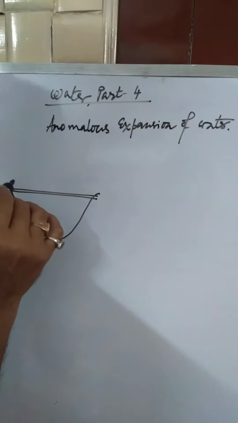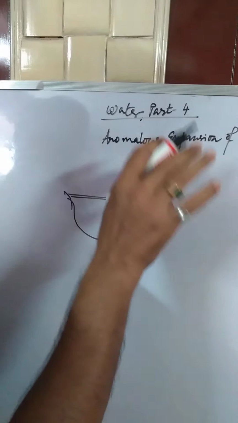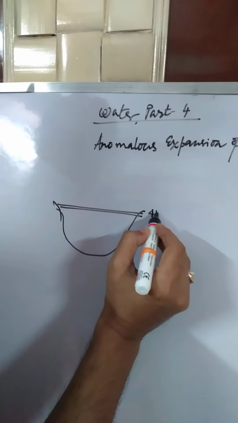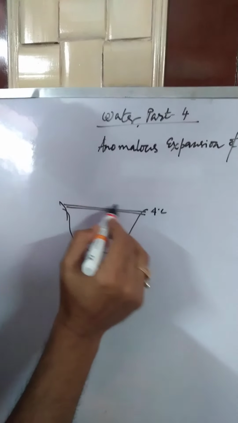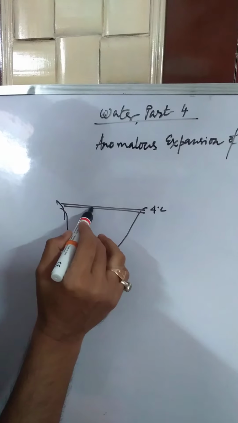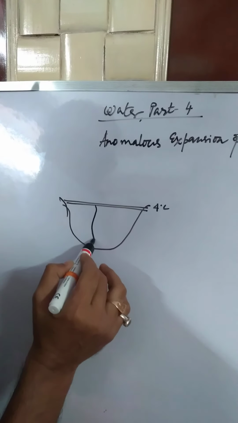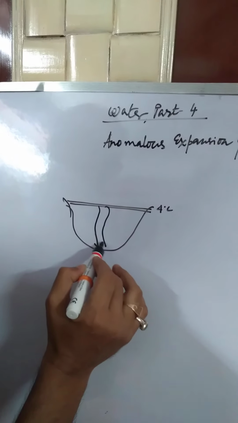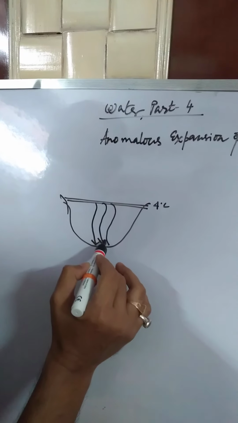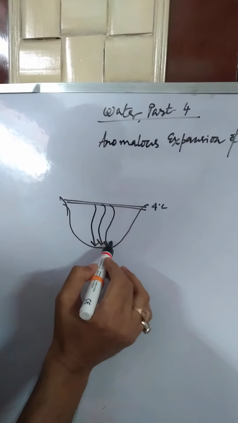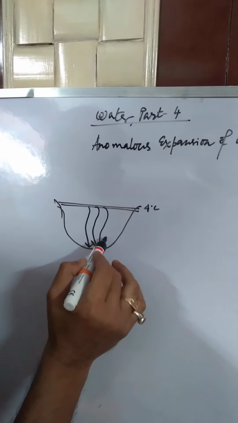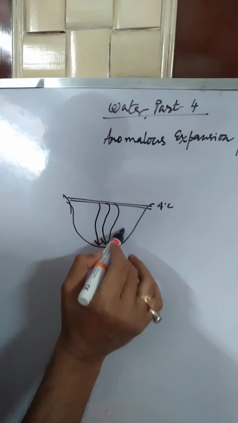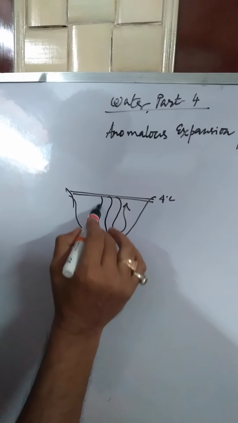Whenever the surrounding temperature gradually cools down and reaches 4 degrees Celsius, the density of the water is maximum, that means heavier in weight. So this part of the water settles at the bottom, and the water at the bottom having the lower temperature has a low density and goes in the upward direction.